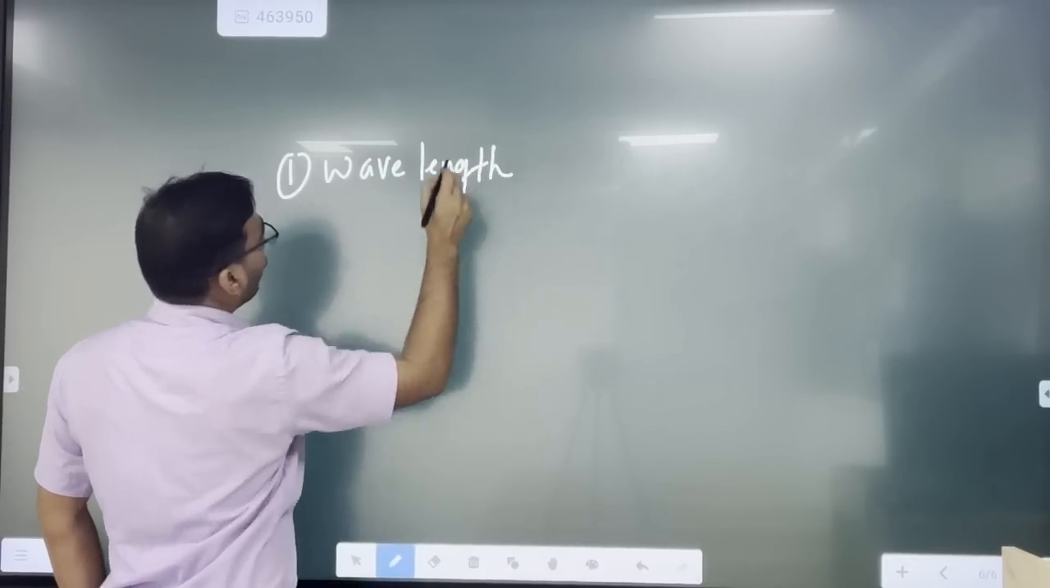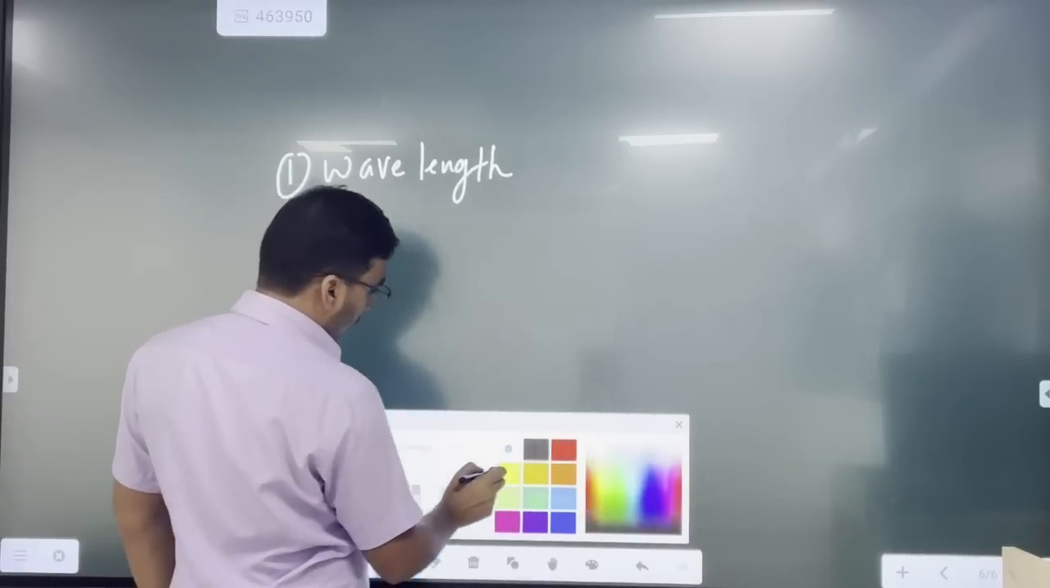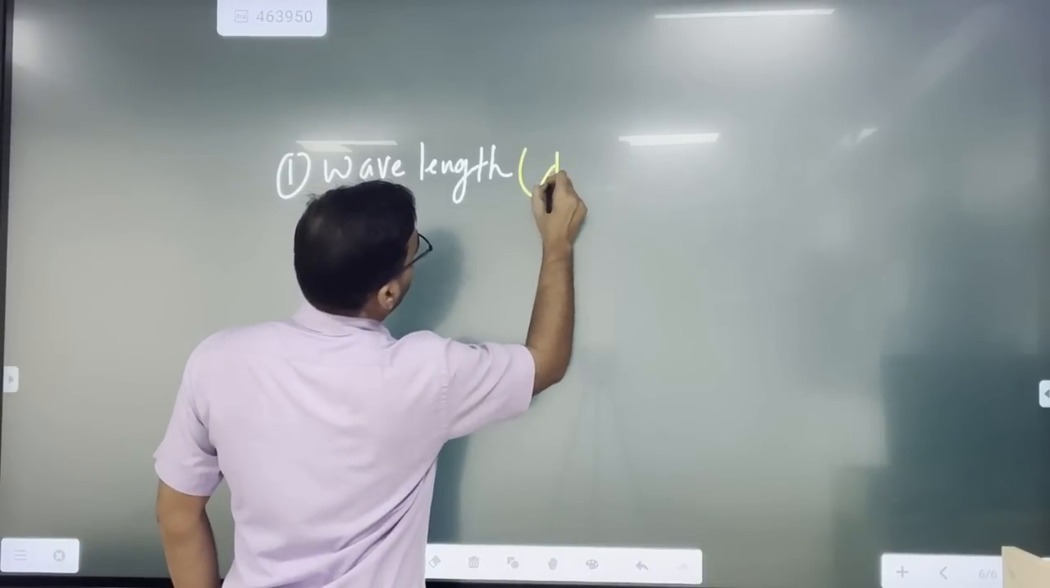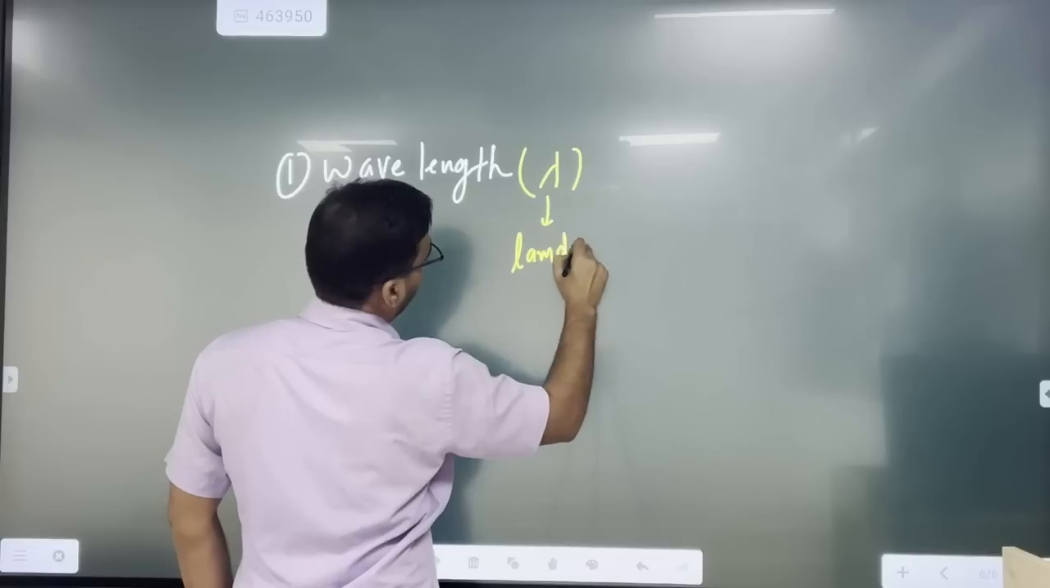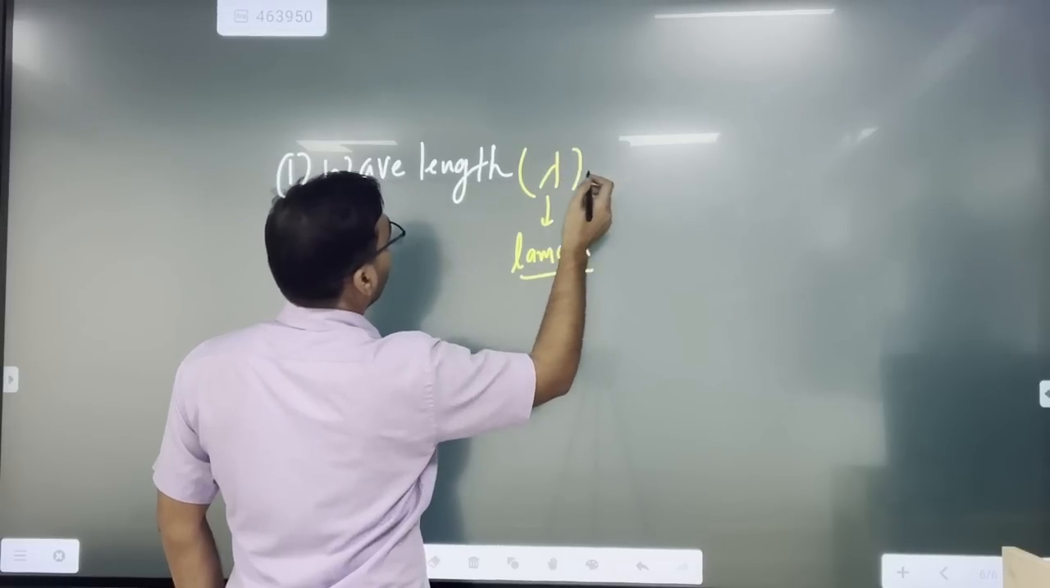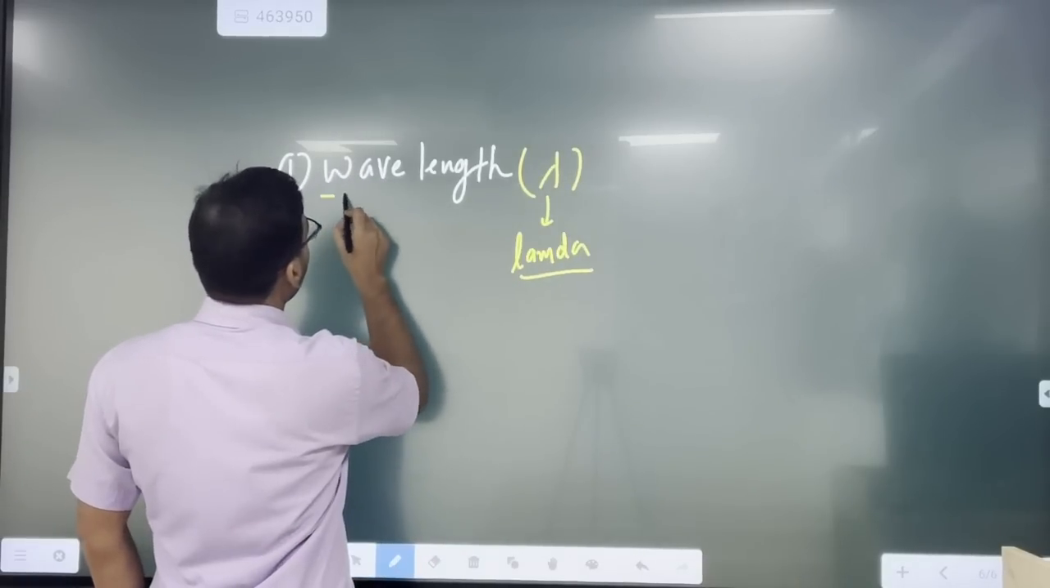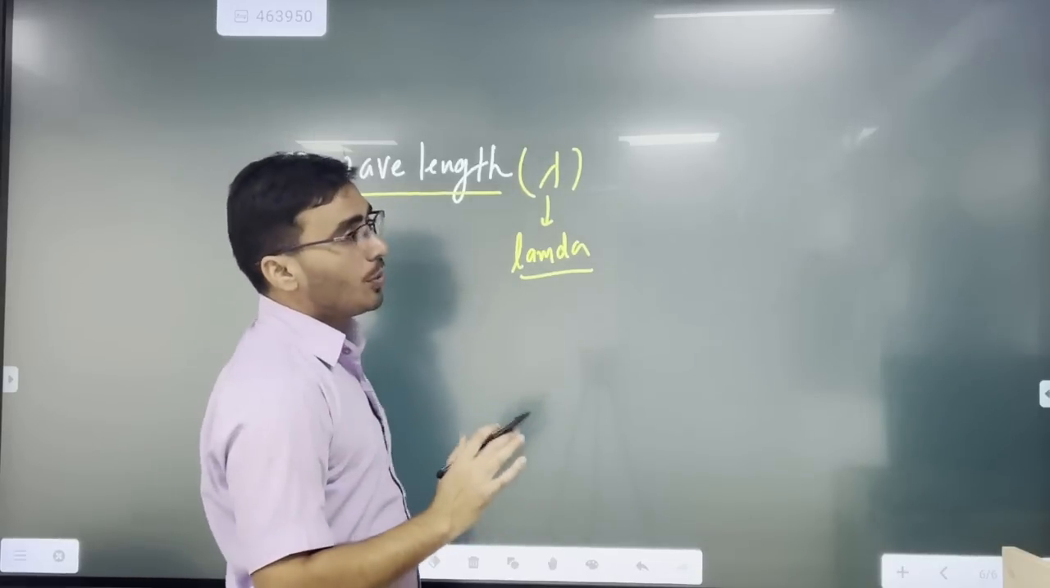So wavelength is represented with the Greek letter lambda. We have this term lambda. Now what is actually wavelength? Let me make you all understand.